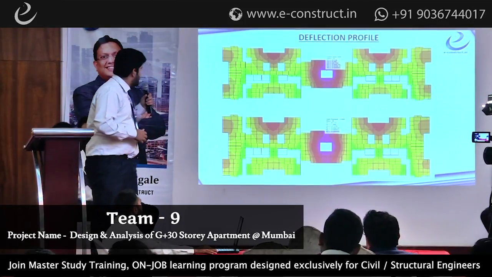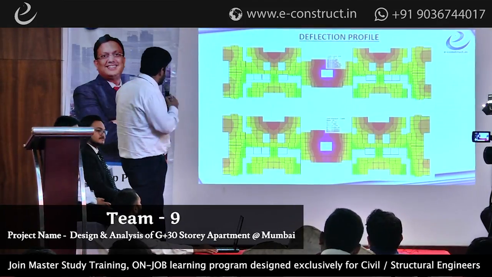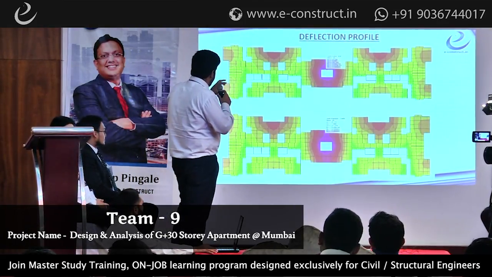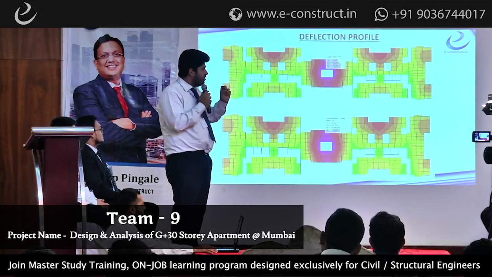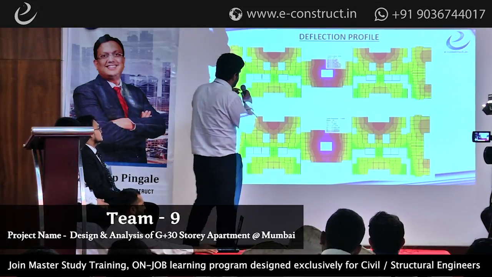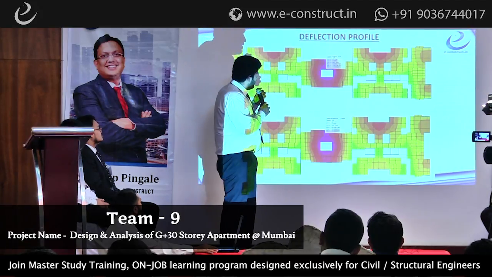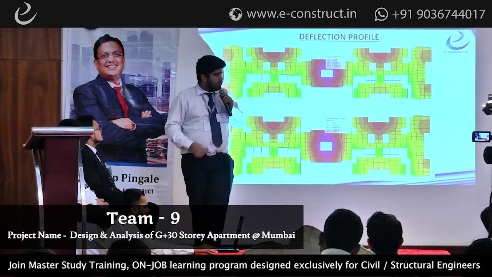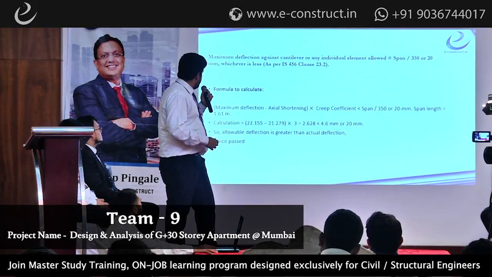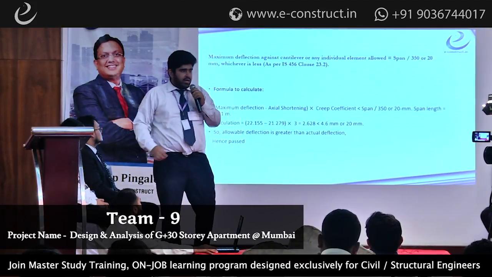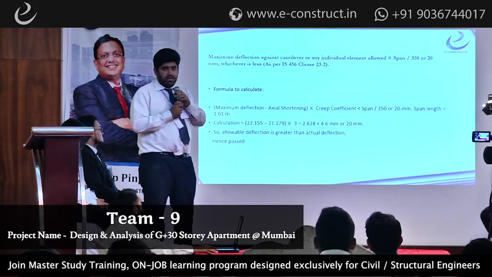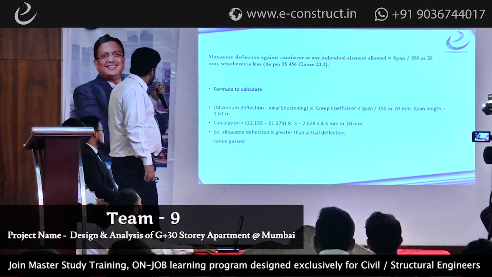So starting with the deflection profile, as we can see, the first one gives us the maximum deflection on the terrace floor, which is particularly near this duct which we had from the ground floor itself. So the deflection was coming to be around 22.155 mm, and the actual shortening near the column was 21.279.